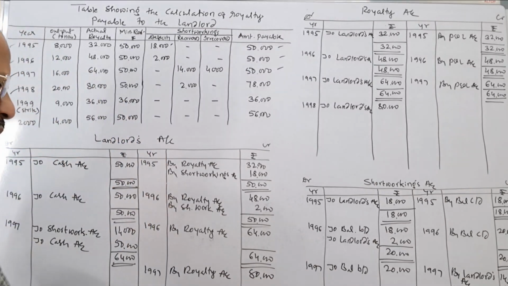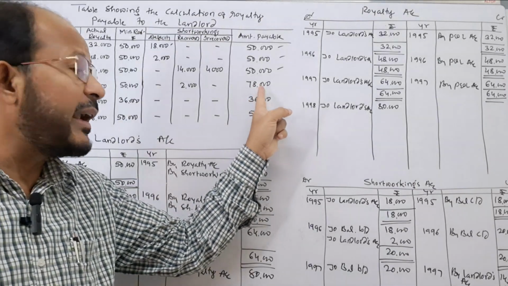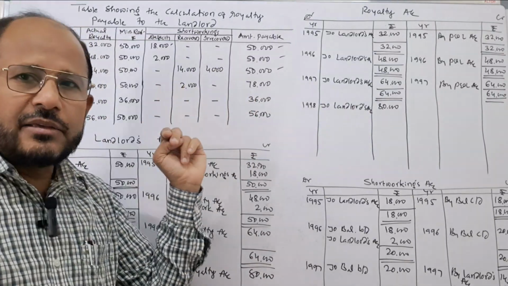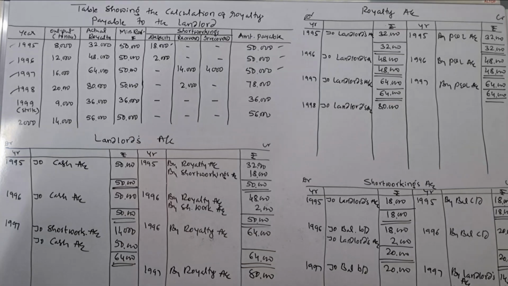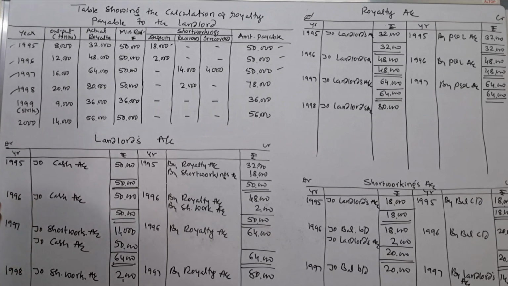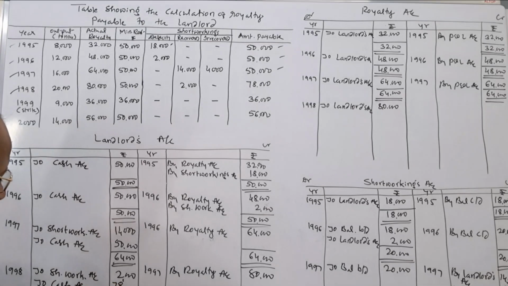By royalty account, rupees how much? 80,000. Next one is when the payment is made, how much amount of cash was paid to the landlord? Rupees 78,000. Why? Because 2,000 is recovered. You see here rupees 2,000 is the amount which is shown in the recovery column. That is why when the short working is recovered, we have to write on the opposite side here. 1998, you write to short workings account, rupees 2,000. That is the amount recovered from the landlord. Next one is to cash. Whatever cash is paid to cash account, rupees 78,000.